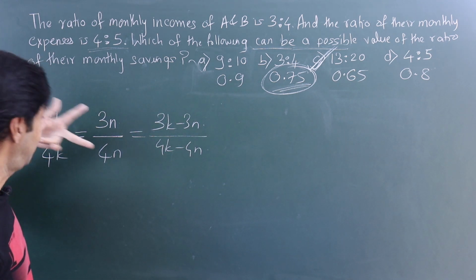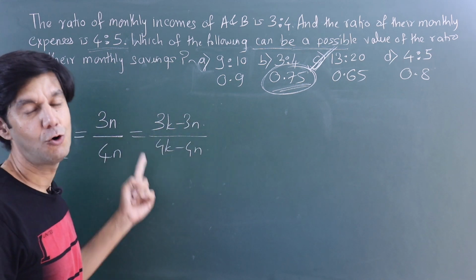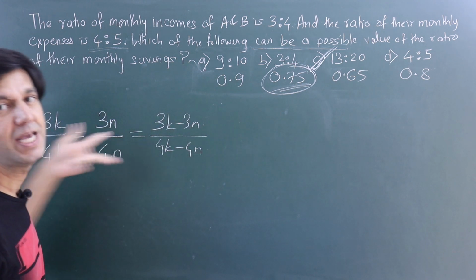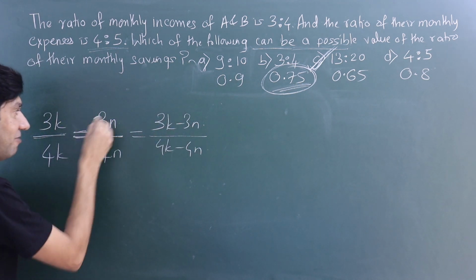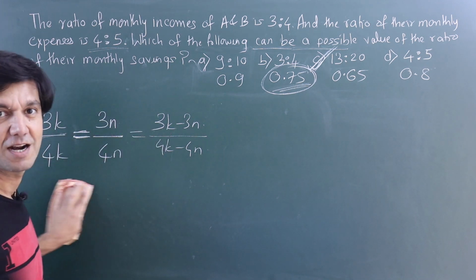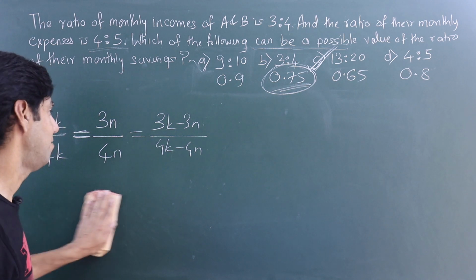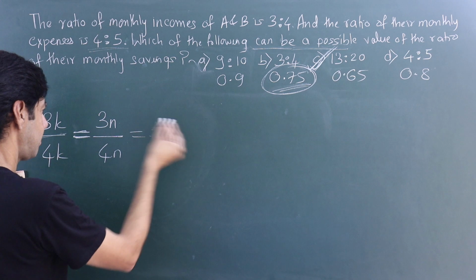If a by b is equal to c by d, then a minus c over b minus d will also be equal to them if they are equal, right? I'm banking on this if they are equal. So if it is 3/4 and 3/4, I know that when I subtract them, the result will be 3/4 itself. Now let's take this comparison.